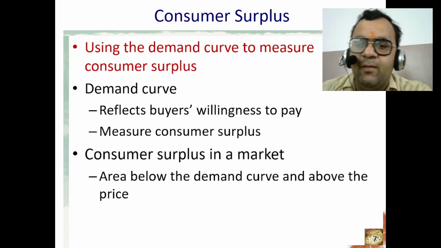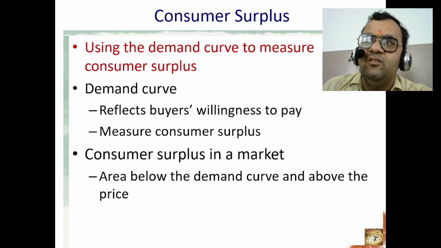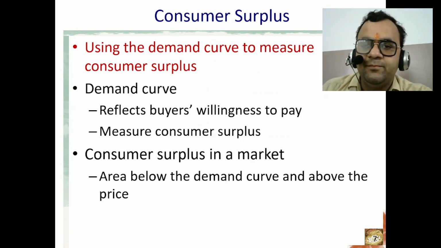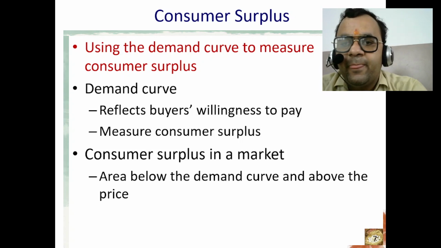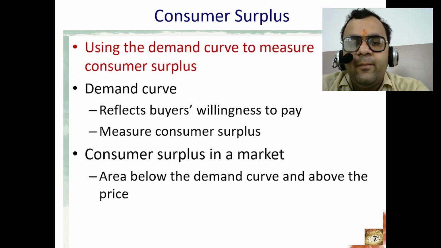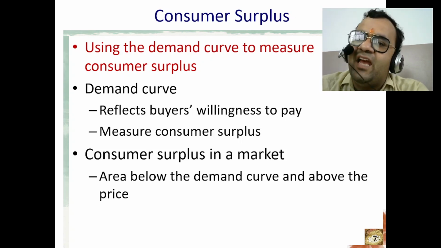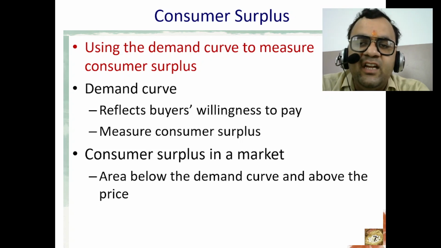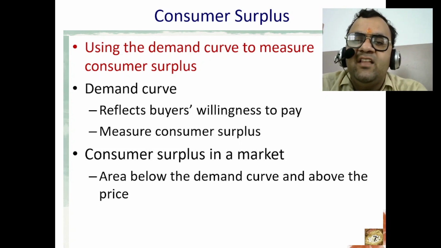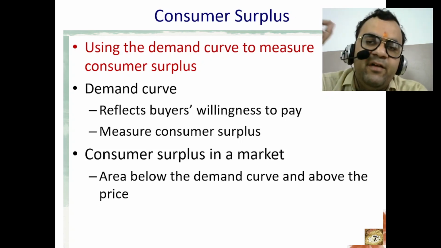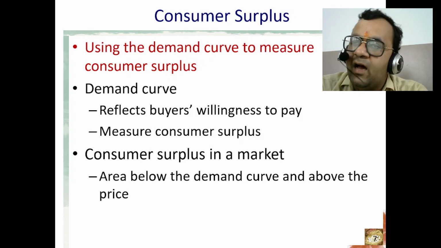By using a demand curve, how can we measure the consumer surplus? Consumer surplus can be measured using the demand curve by calculating the area between the demand curve and the market price. How?